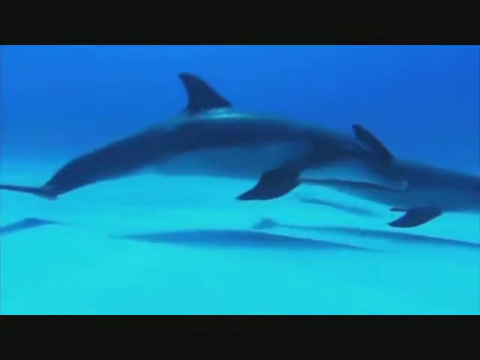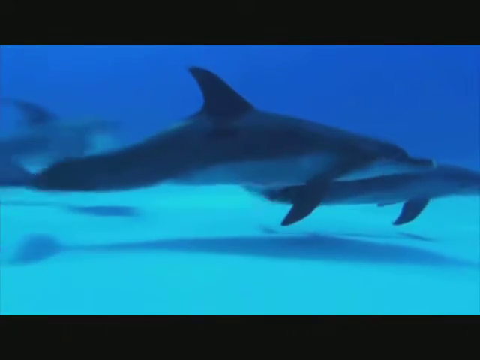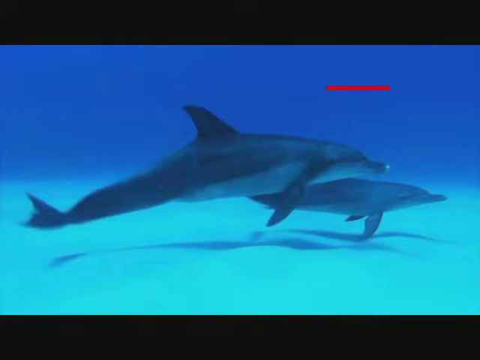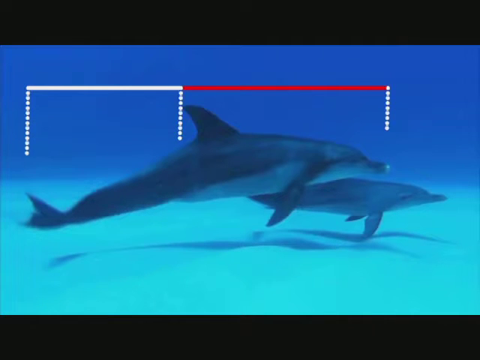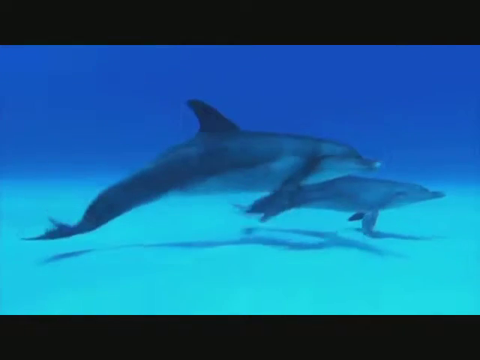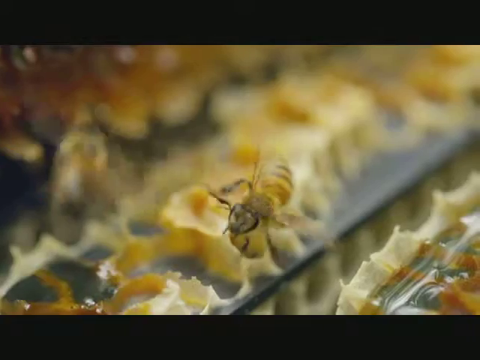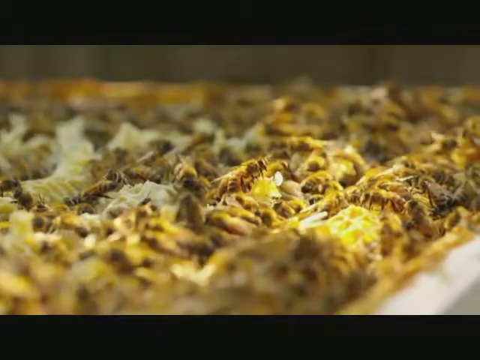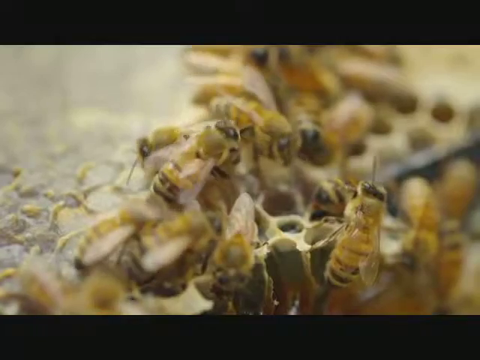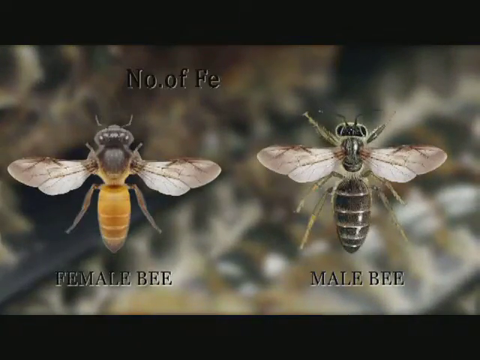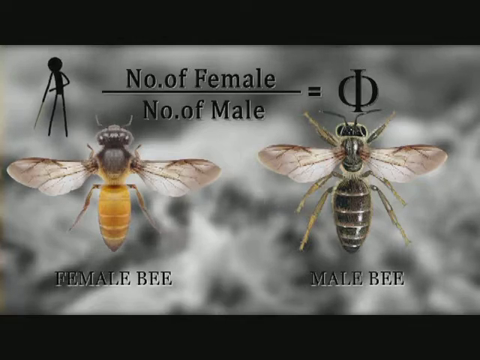First off, let's look at the dolphin. If we stop one of the dolphins for a minute and measure the distance from the head to the navel and the navel to the tail, we will get two consecutive Fibonacci numbers, which means the ratio of the two is Mr. Phi. Honeybees follow Fibonacci in even more interesting ways. In a colony of bees, there are always more females than males. The ratio of females to male is usually very close to phi.